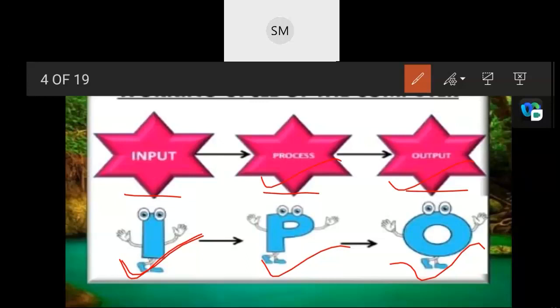Input the data into your computer. Then comes the second step, processing. What takes place there? Performing operations on the data. Everything that takes place in this second step happens in your CPU.